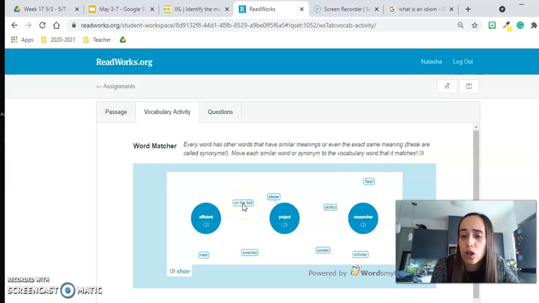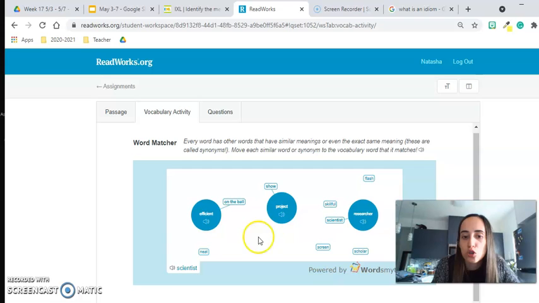On the ball, right? On the ball is a synonym for someone who's on it, they don't take any breaks, things like that. So I feel like that would be a perfect synonym for the word efficient, because an efficient person is someone who's always on the ball. And then you go on and so forth, right? You read the next one. Scientist. Well, is a scientist a synonym for the word efficient, project, or researcher? Probably scientist would have to be along with researcher, okay? So you want to make sure you match these words with the correct word here.